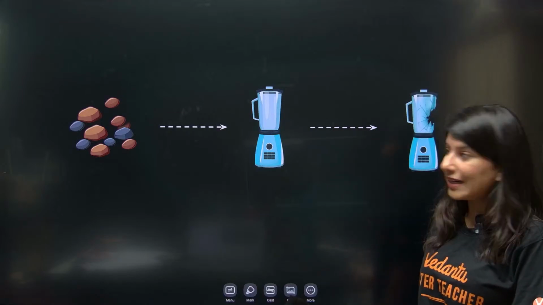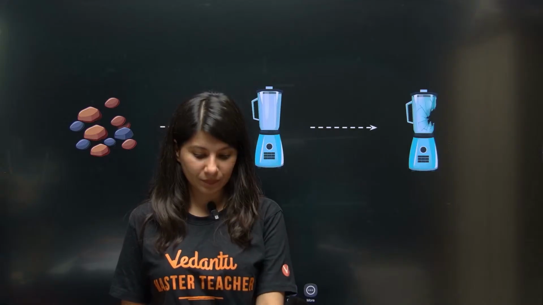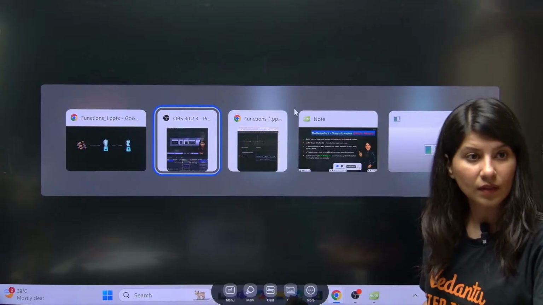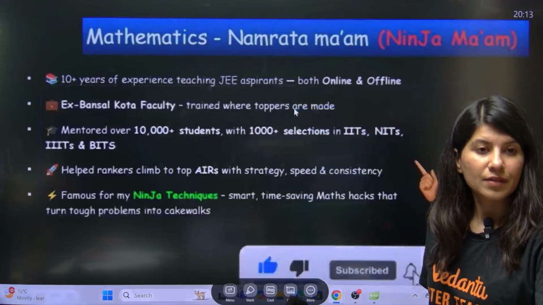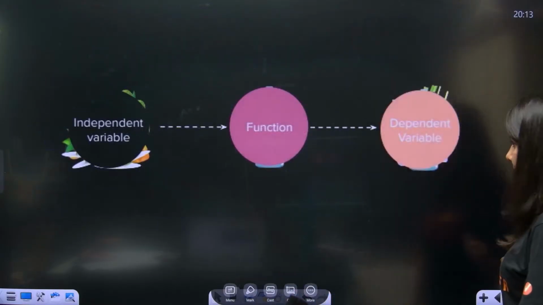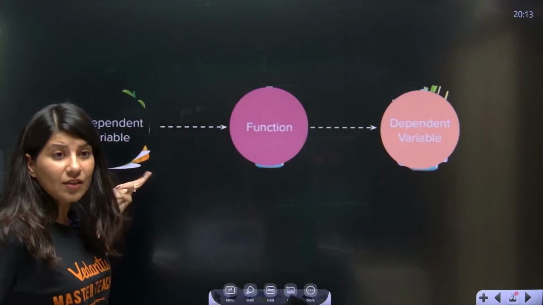So what will happen over here? We have an independent variable.